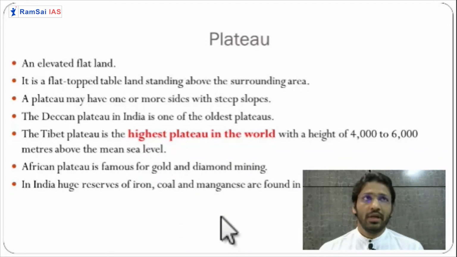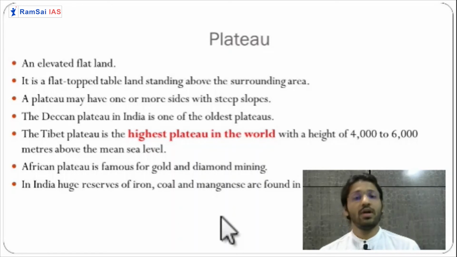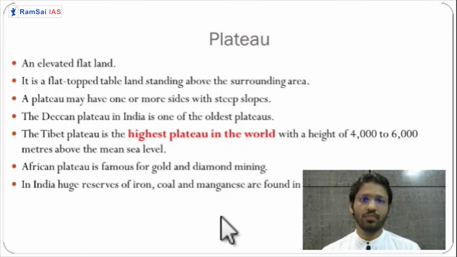Okay. So if we see, the Tibetan plateau is very close to India, and it is the world's highest plateau. In terms of plateaus, you can say it's the highest battleground also. So the Tibetan plateau is 4,000 to 6,000 meters high from sea level. It's very important. In Africa also you have famous plateaus. These plateaus are very important as they are very mineral rich. Tibet is also mineral rich. In African plateaus you'll also see diamond and gold.